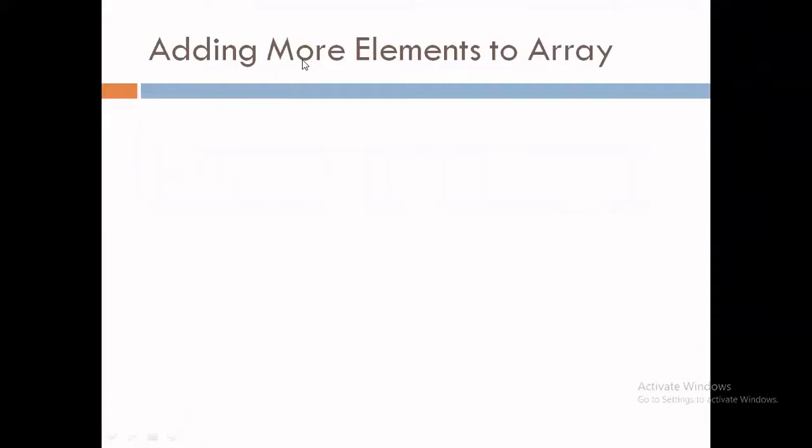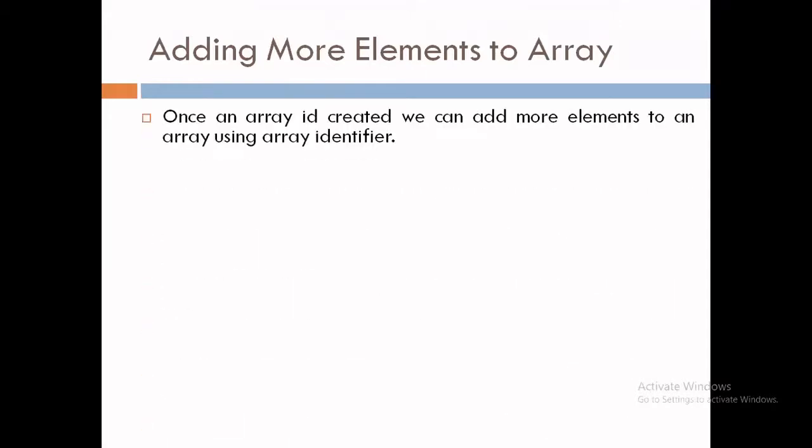Now, next topic, that is adding more elements to an array. We can add as many elements to an array as required. Once an array is created, we can add more elements to it using the array identifier. It means when we want to add some more elements in an existing array, we can do it with the help of the array identifier.